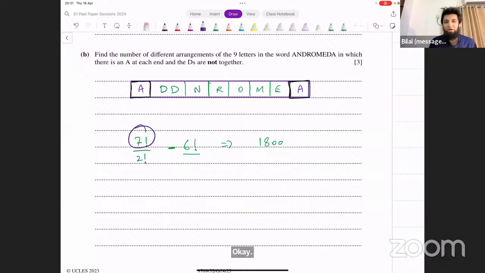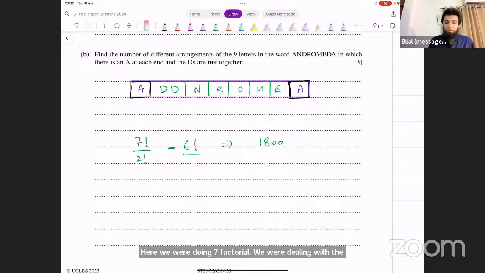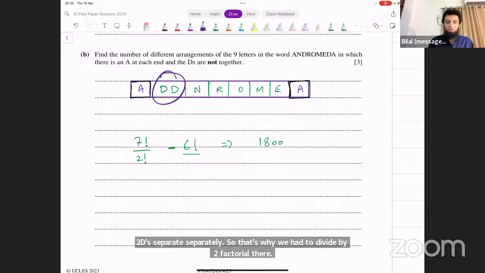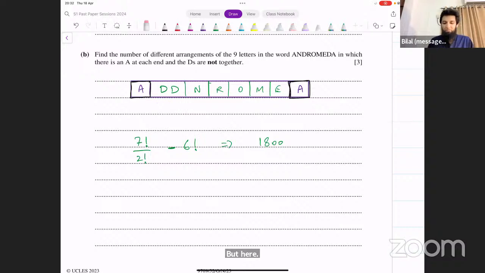Here we were doing 7 factorial. We were dealing with the 2 Ds separately. So that's why we had to divide by 2 factorial there. But here, this is one single box. All right, so we don't have to do anything for that.